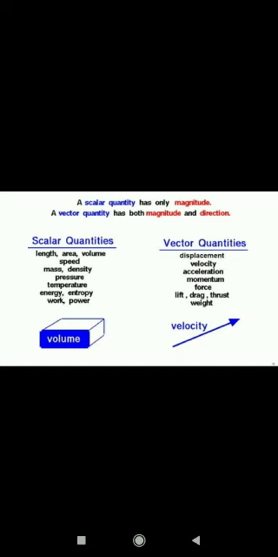Vector quantities will have direction and magnitude. Now if you say force has both magnitude and direction: force is applied in the right direction, force is applied in the left direction, force is applied upward, force is applied downward. So that means force comes under vector quantity.